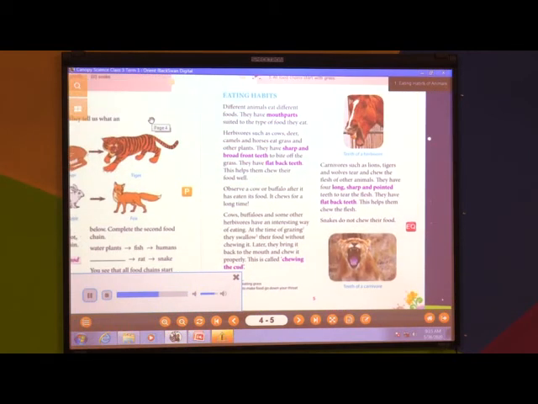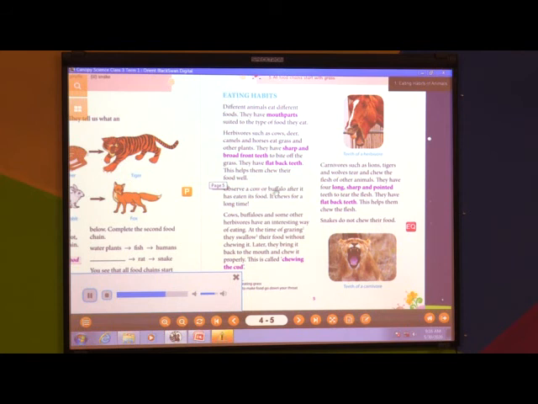Eating habits. Different animals eat different foods. They have mouth parts suited to the type of food they eat. Herbivores such as cows, deer, camels and horses eat grass and other plants. They have sharp and broad front teeth to bite off the grass. They have flat back teeth. This helps them chew their food well.